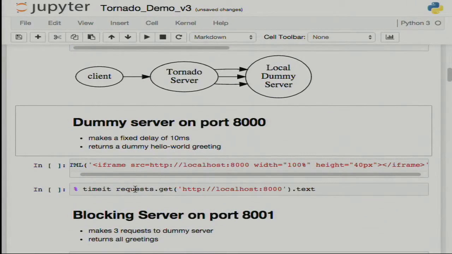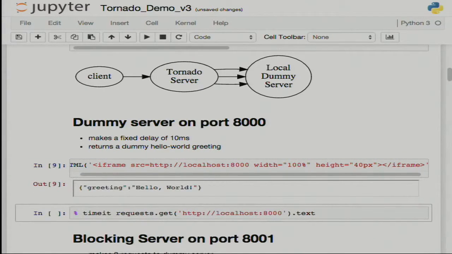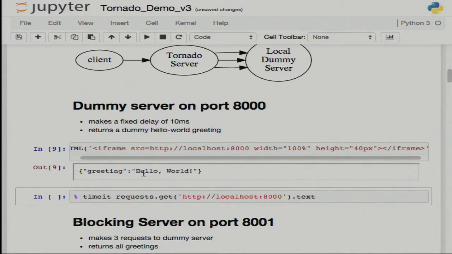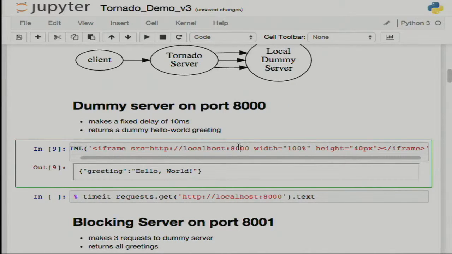To simulate this whole thing without external dependencies, I have everything running on my laptop. I have a Tornado server or other framework server, and I have a dummy local server that just waits for a fixed timeout of 10 milliseconds on every request and returns a dummy hello world greeting. And you can see it over here. So this is what my dummy local server does.